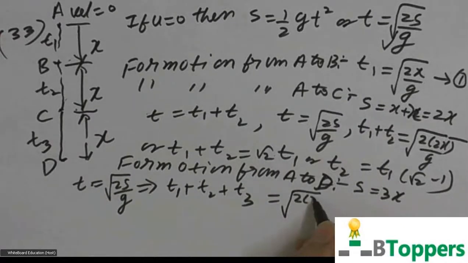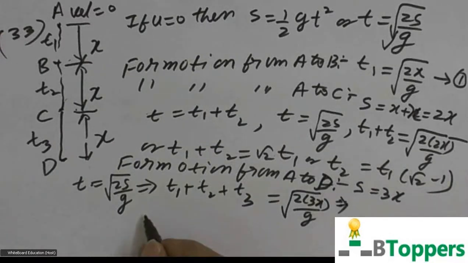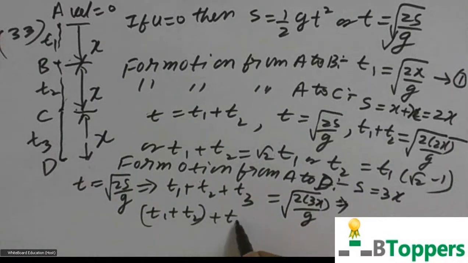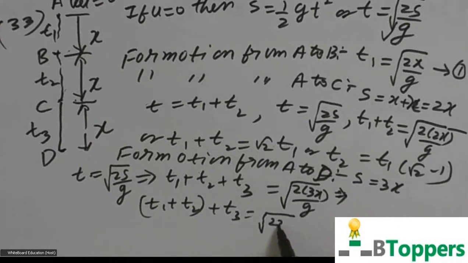Here s equal to 3x. So on the left hand side you can write t1 plus t2 separately plus t3. On the right side you can write root of 2x by g into root 3.